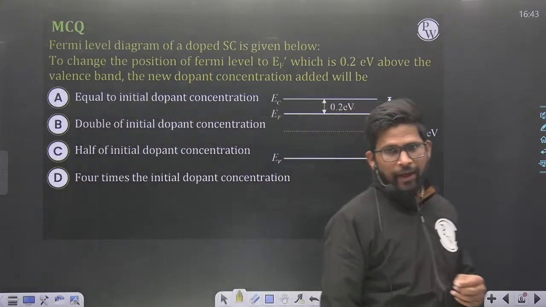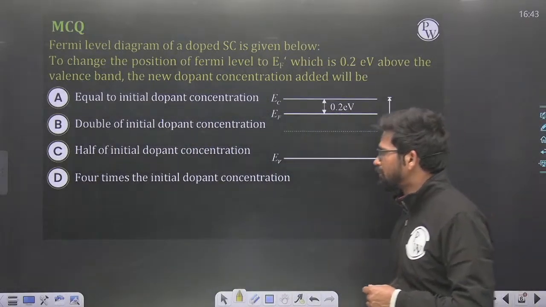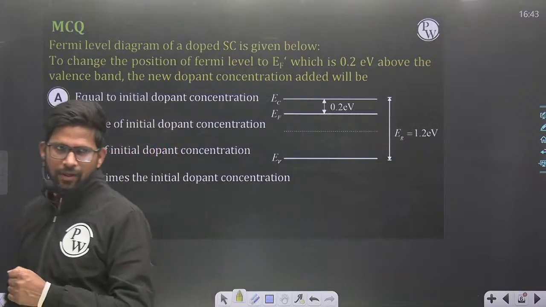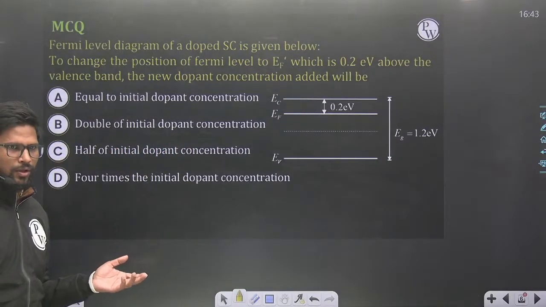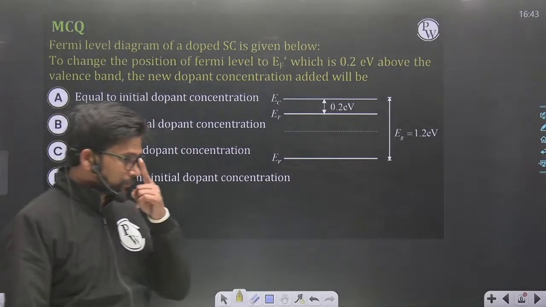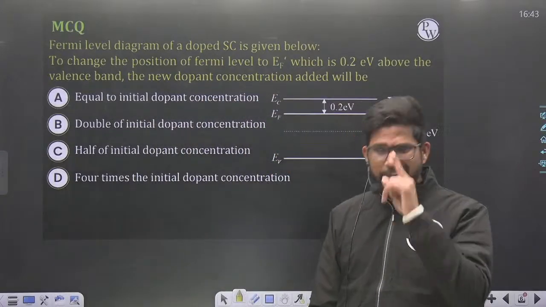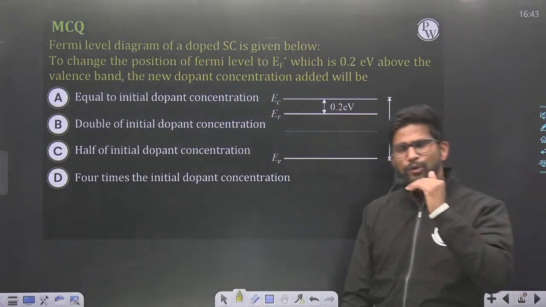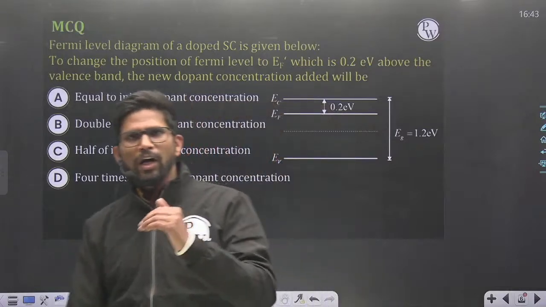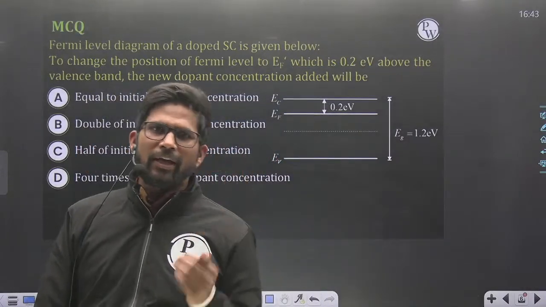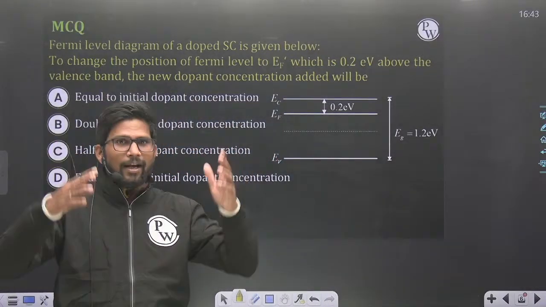So sure. Let me try this question. Okay, you are getting the answer. This is a very easy question. You can solve it very quickly. Always remember the shift formula is valid with respect to the intrinsic Fermi level. So always use that formula very carefully and then analyze your concepts.